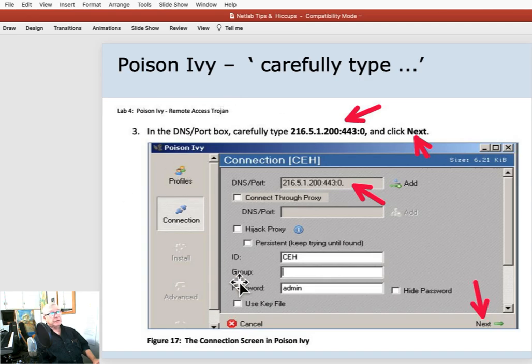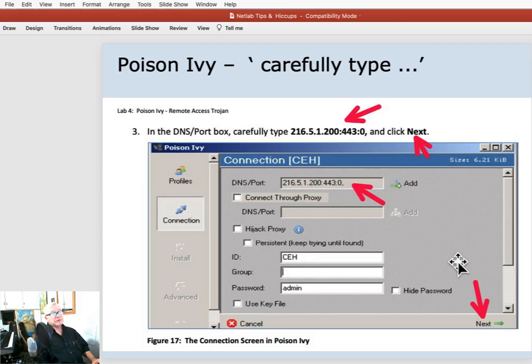This, if you're viewing it at the natural size and it's not actual size or it's not undocked, can be pretty small, and it says carefully type. Yeah, and it's easy to mistype some of this stuff that's very specific. And of course, next is really down here. So when you're going through something for the first time, it can be very hard to figure out where actually it is, because a lot of times there are arrows or notations on the screenshots in the lab. But sometimes they're not enough for somebody who's really doing this the first time.